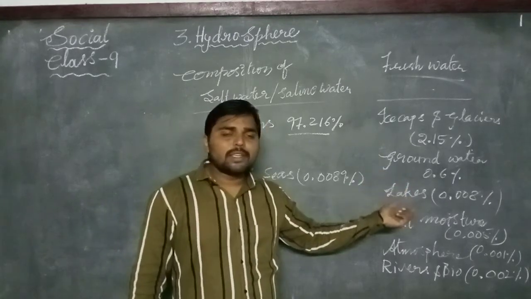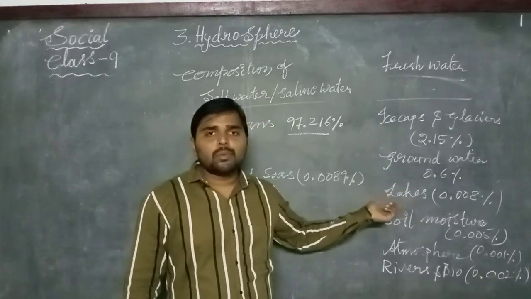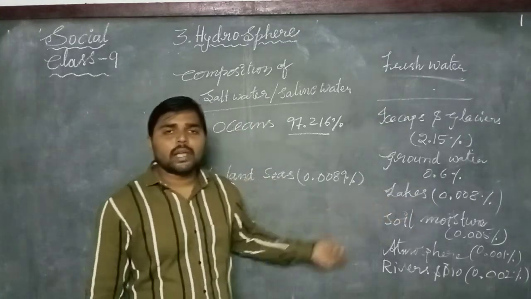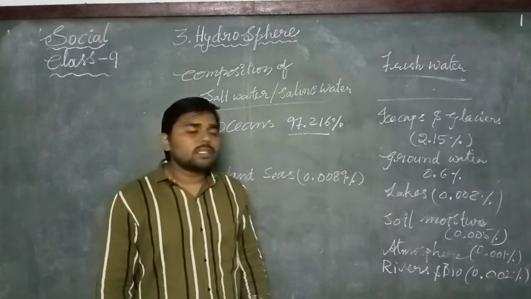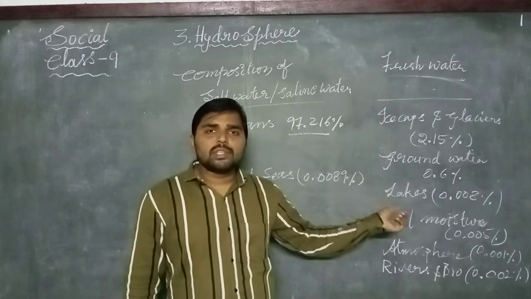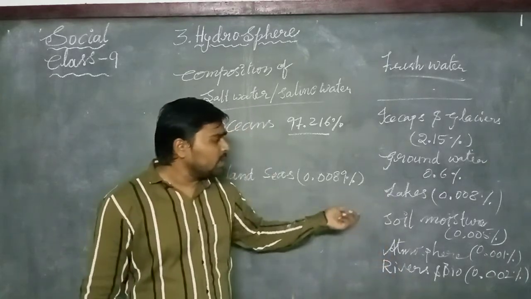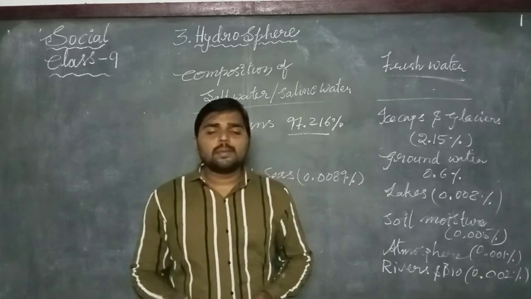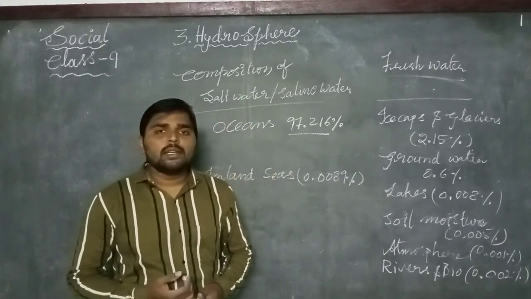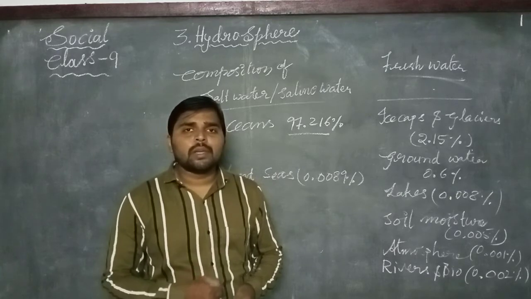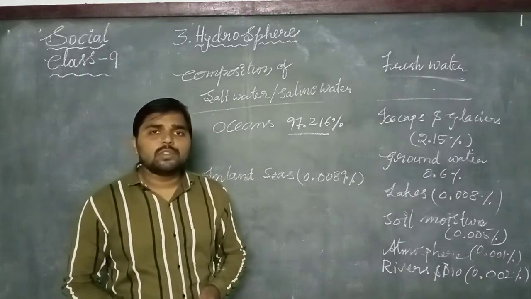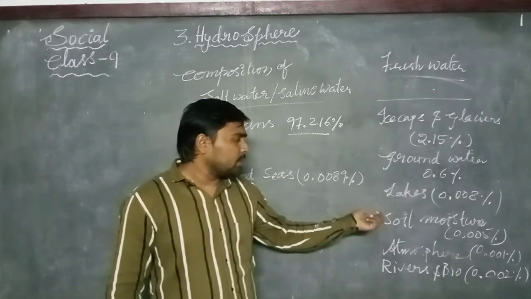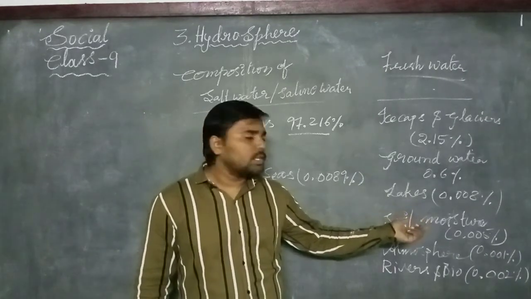Groundwater is about 0.6 percentage, and then lakes. We can see lakes and ponds. In the form of lakes and ponds it is only about 0.008%. In soil moisture, during the rainy season after the rain falls, some of the water is absorbed by the soil, and that is called soil moisture.